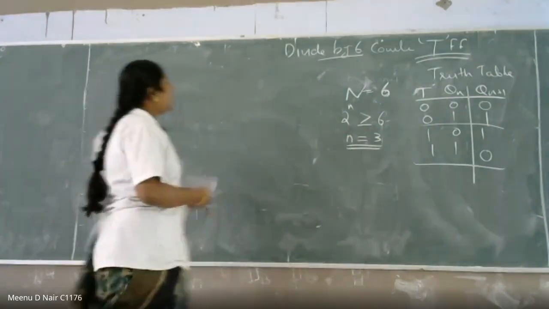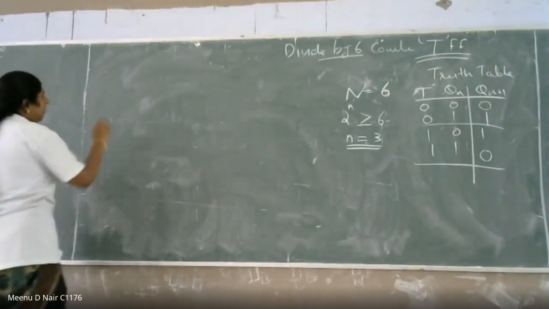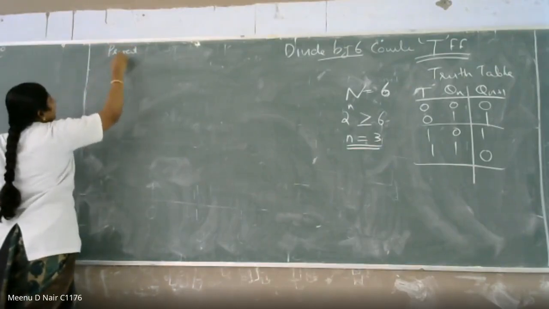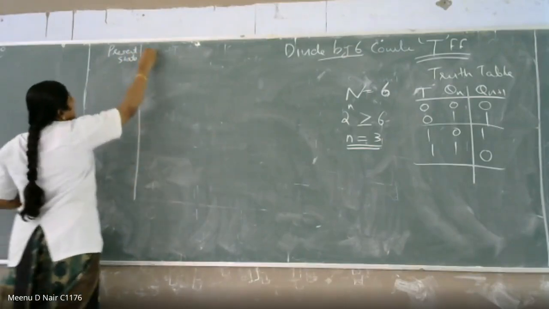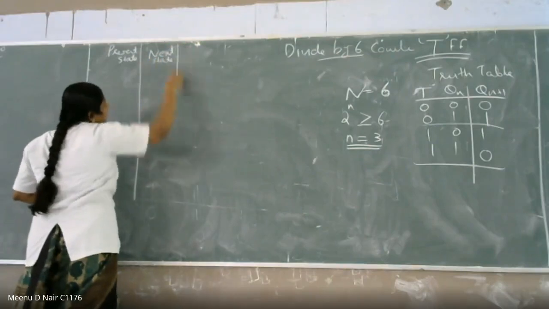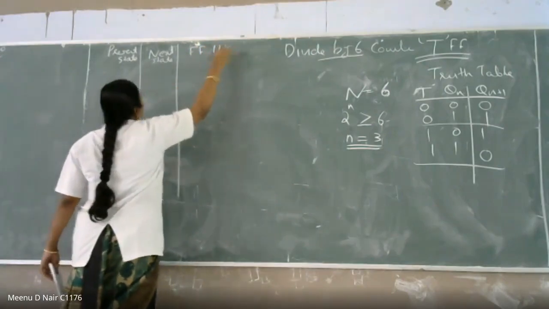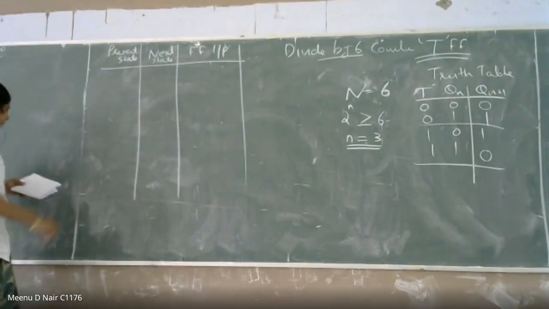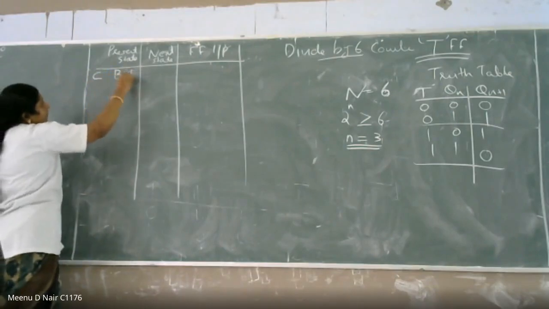Now we are going to write the table. They are asking for 3 flip-flops, so you write here the present state, next state, and flip-flop input. We are going to write the 3 flip-flops; you can call them CBA.